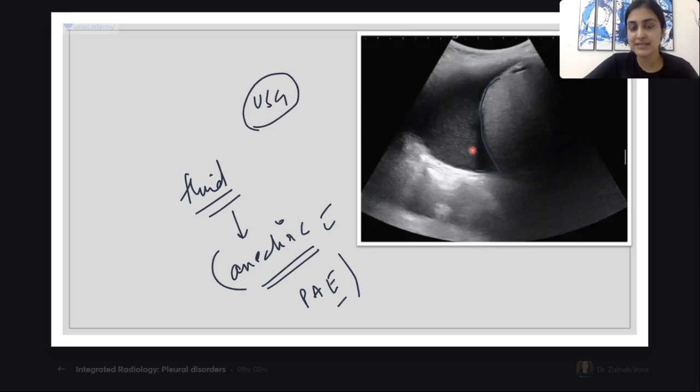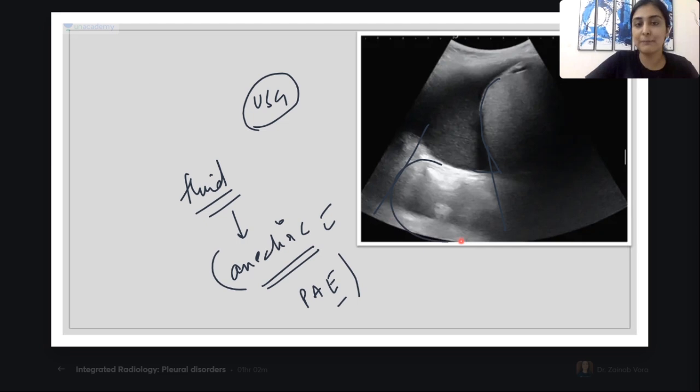Can you all see this black fluid here? Normally, our lung should have been here, correct? Here, we should have had our lung, which should have appeared white with a lot of shadowing. But now, instead of that, I have this black fluid. And can you all appreciate this posterior enhancement? How white is it here?